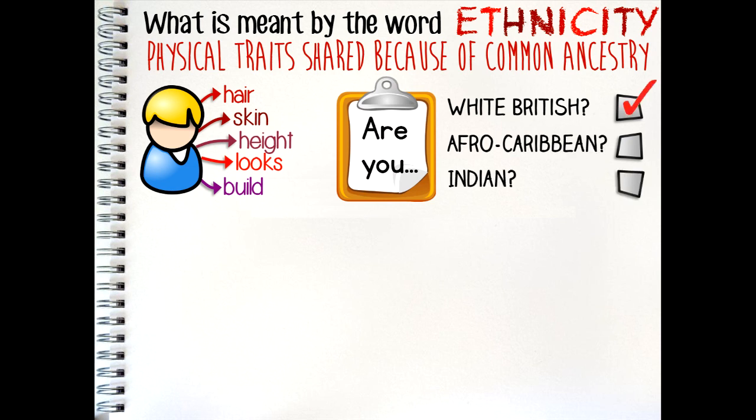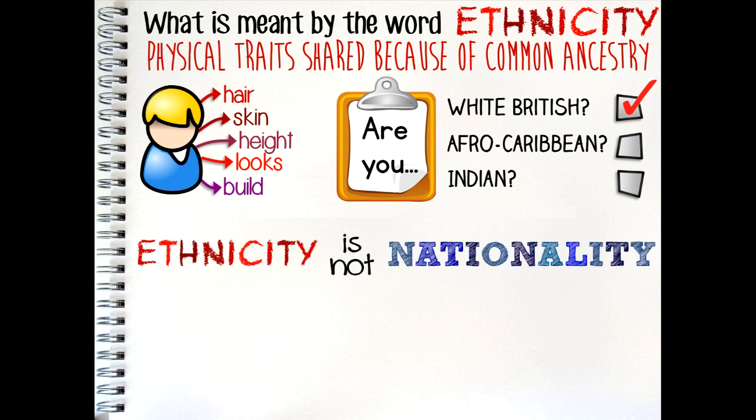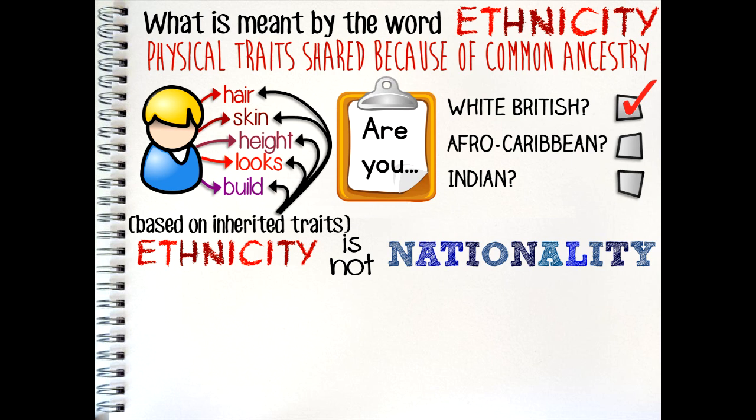In the UK, any ethnic group that is not white British is referred to as an ethnic minority, or sometimes minority ethnic. It is important to note that ethnicity and nationality, although commonly connected, are not the same thing. Ethnicity is based mainly on physical traits which a person inherits and cannot change.